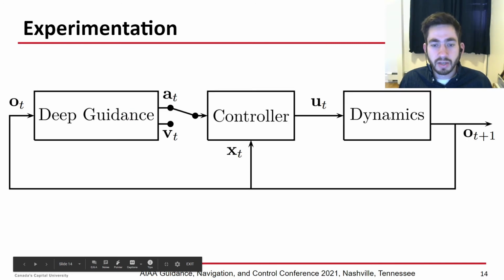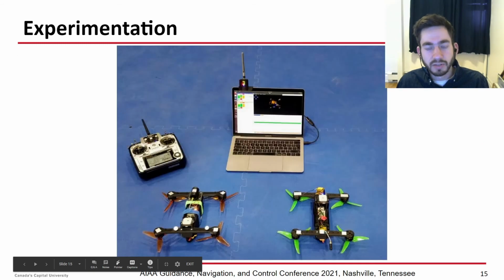So now that those 2 tasks were trained in simulation, it was time to deploy them to an experiment. Here I have the observation being fed into the deep guidance block. The deep guidance block is just copied from the simulation and brought to the experiment. It can output an acceleration signal or a velocity signal, and then that's fed to the controller that we have in the experiment, and then the experimental dynamics. So I'm comparing both the acceleration and the velocity deep guidance approaches in experiment as well.